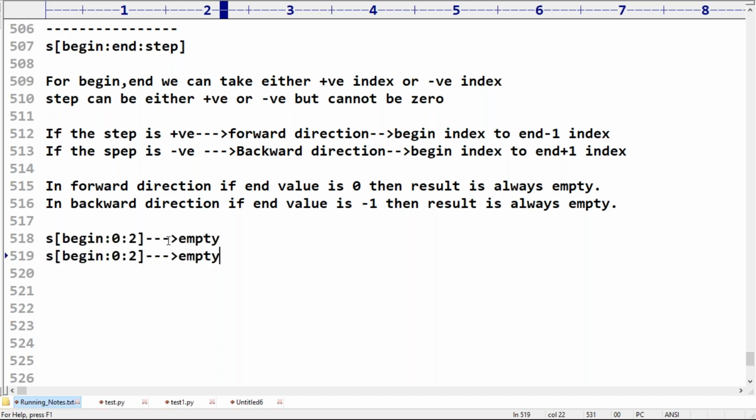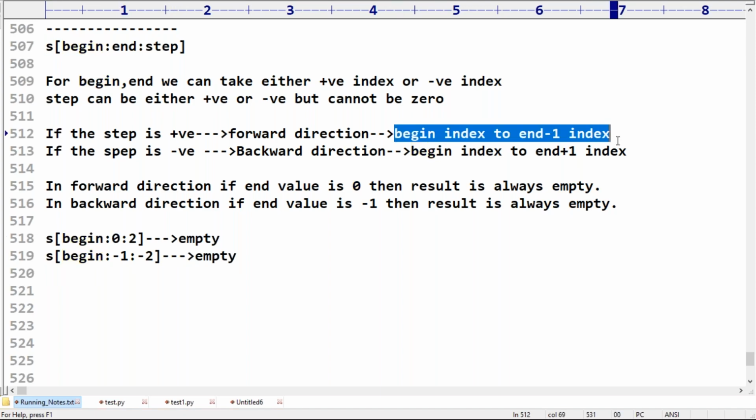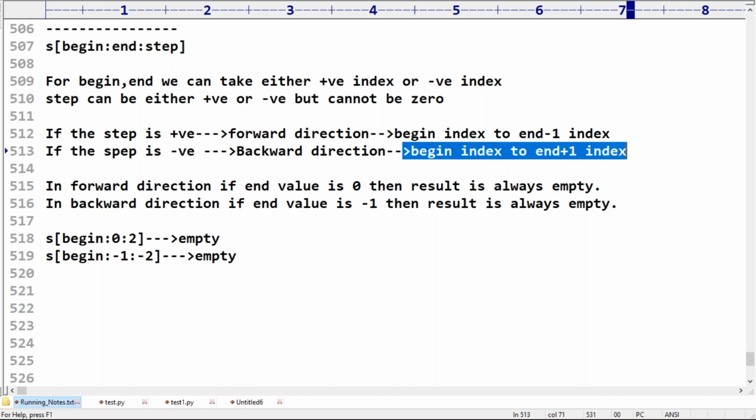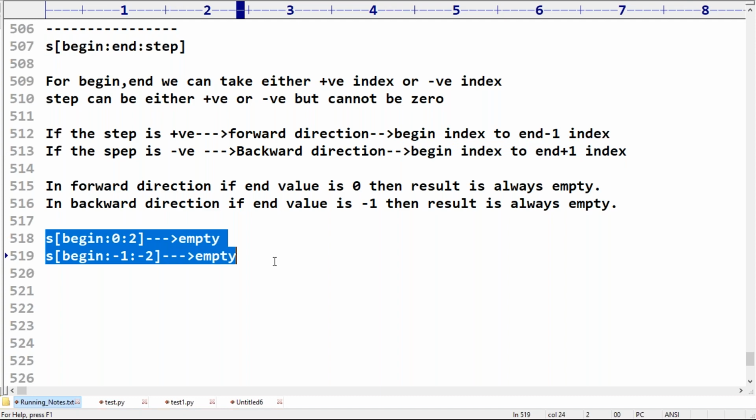Please make sure. Similarly, begin -2, I'm taking. -2 means backward direction. Assume the end is -1. Then we are not required to use any formula. Now the result is straightforward. It is empty. Remember very carefully: these two are special cases. If the end is not 0, then only you have to apply this formula. If the end is not -1, then we have to apply this formula. These two are exceptional cases.